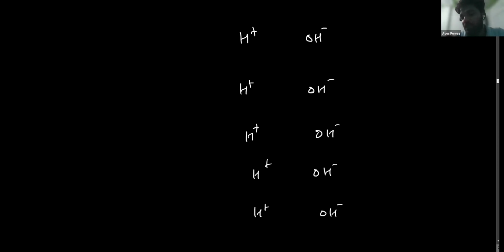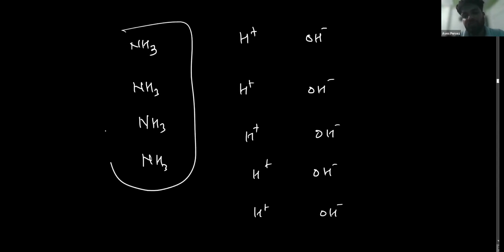And then I add some ammonia molecules, NH3. What would happen here? Before ammonia is added, the acidic behavior and the basic behavior of water are the same. There is one H plus ion and one OH negative ion, one acid and one base, so it is considered neutral. The number of H plus ions and OH negative ions is the same, so it is acid as well as base, equal in amount.